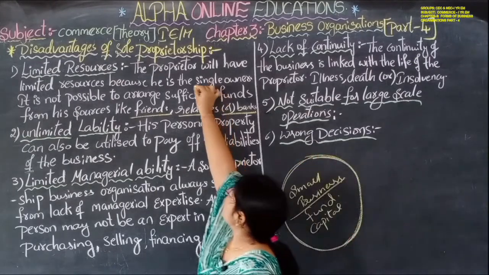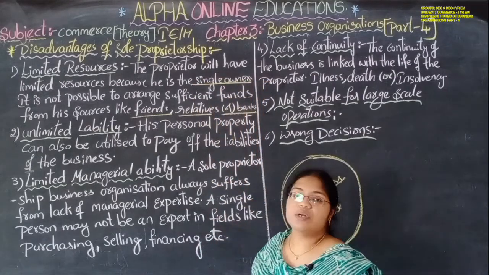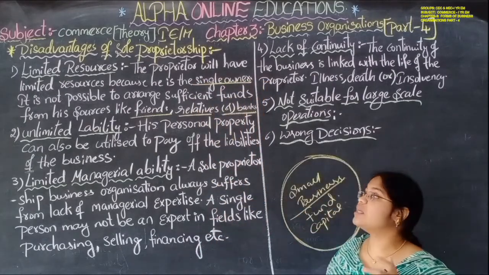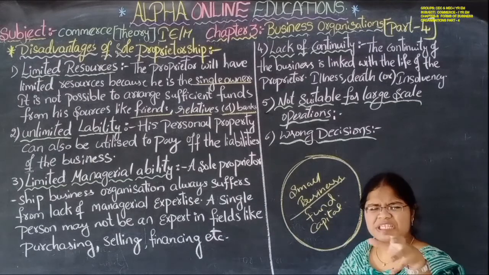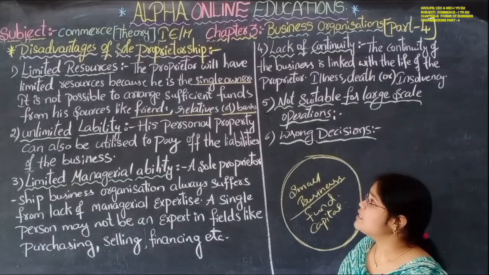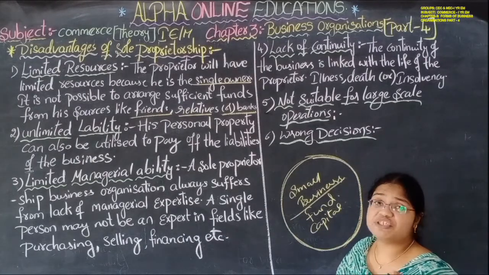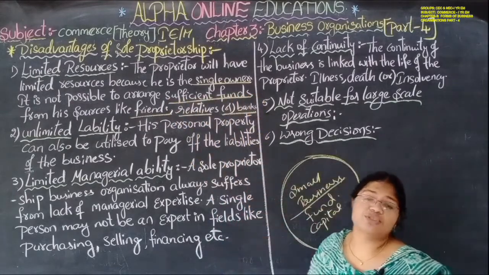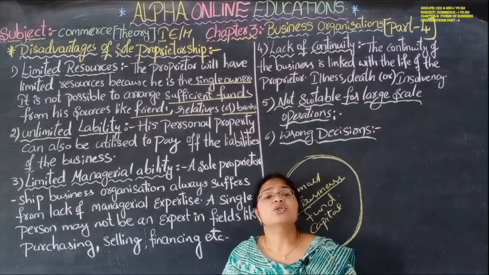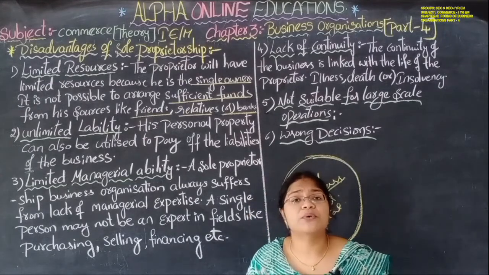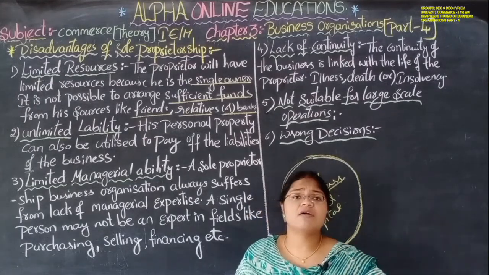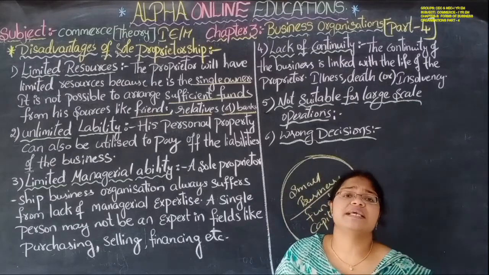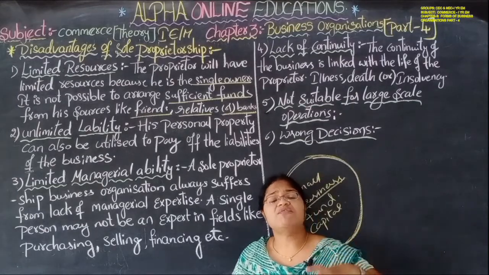No other owner is involved in the business, so it is very difficult for him. It is not possible to arrange sufficient funds for the business easily.